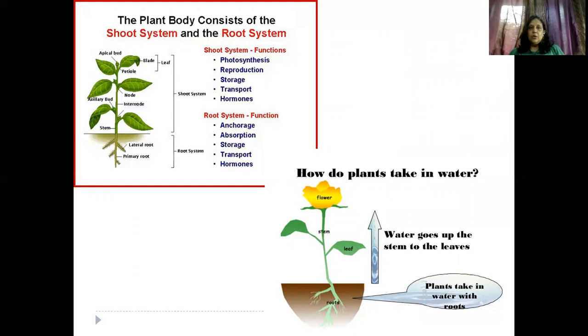Yes or no? So here when you talk about a seed and it germinates into a radicle and a plumule, it forms a root and a shoot system. Okay, so what happens? The root absorbs water and the water tends to go upward. Okay, so there has to be a certain relationship between the plant and the water, and there should be something present in the plants that will carry the water up, upward against the gravity, isn't it?